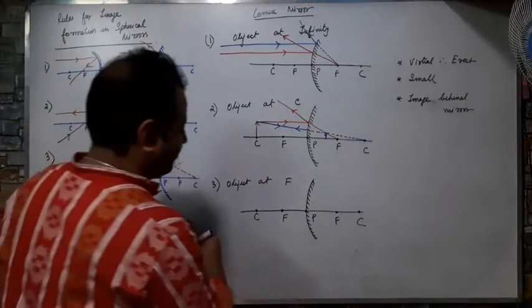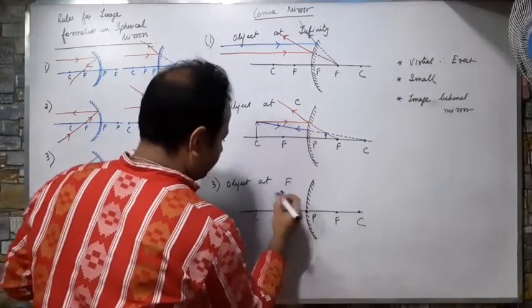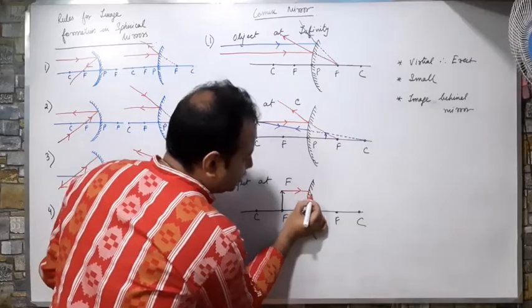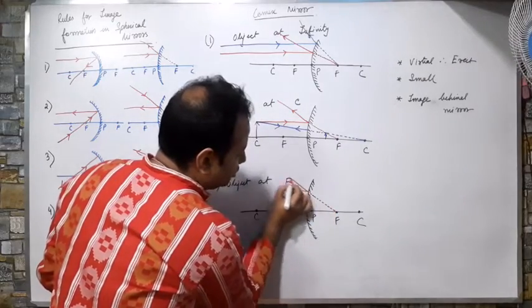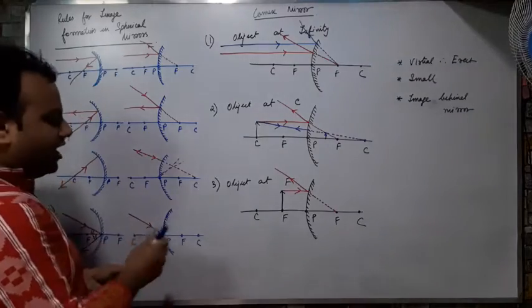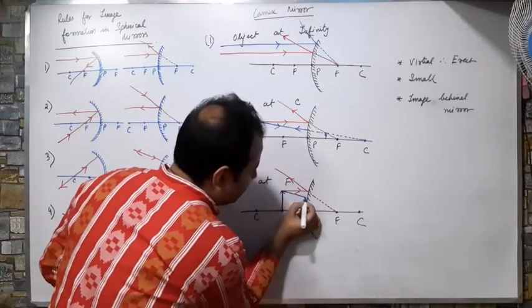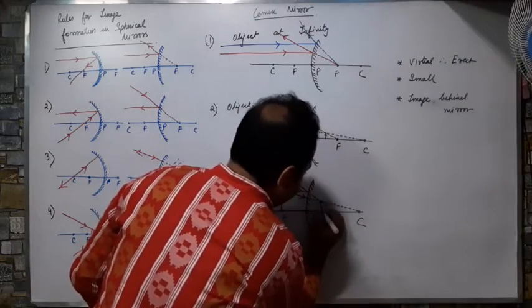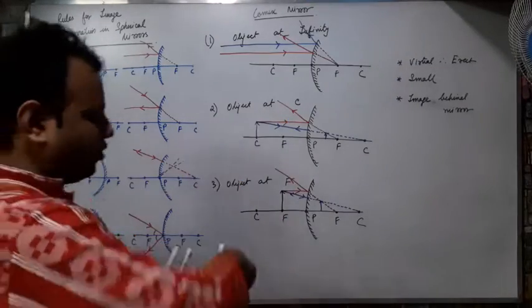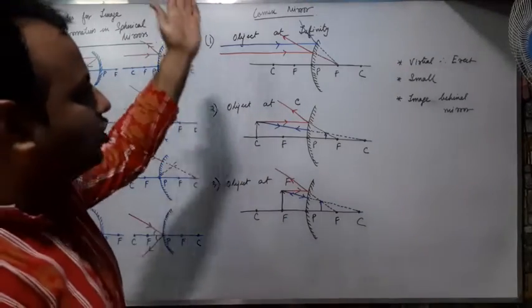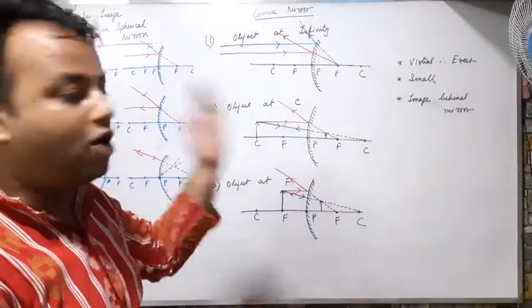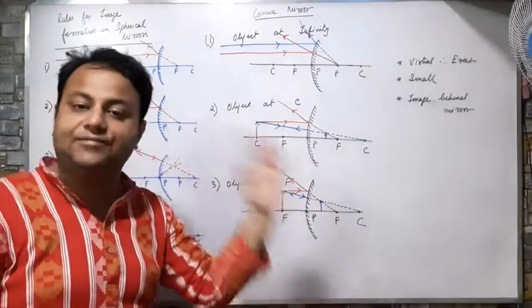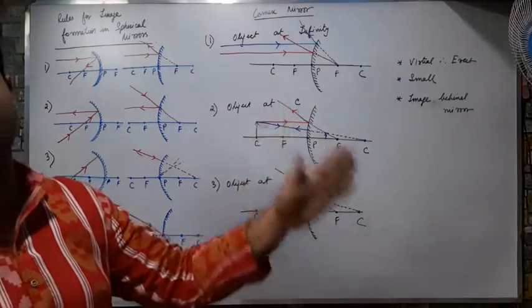And then at F, same diagram. I will draw a parallel ray which will diverge through F. Then I will draw a ray that is focused towards the center of curvature. So where are they meeting? Again the same diagram and the same properties. So in case of a convex mirror, you don't have to remember different properties because they are always the same. But in case of a concave mirror, there are 6 different cases and there will be 6 different images along with their properties.